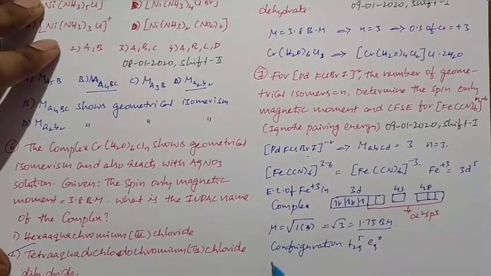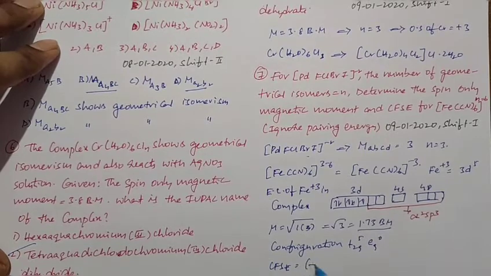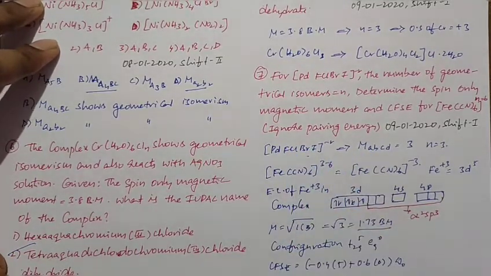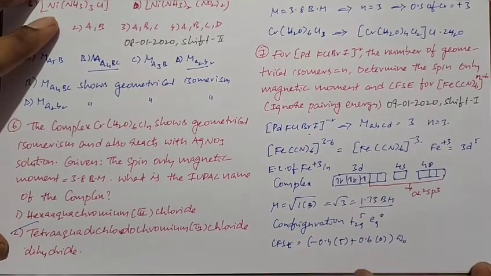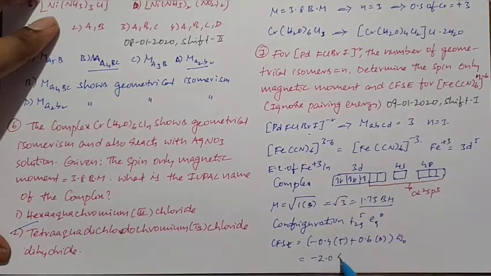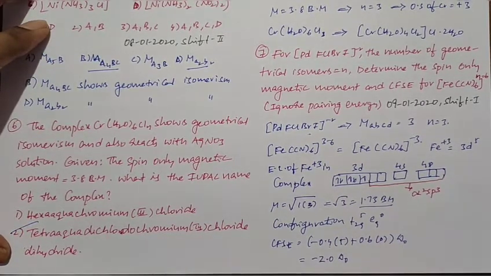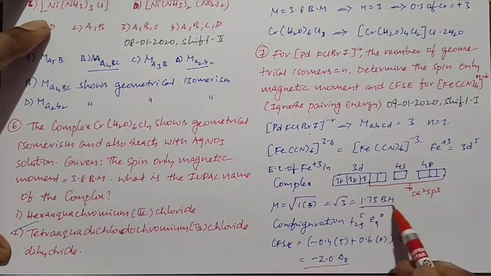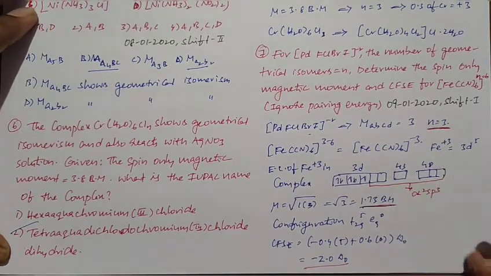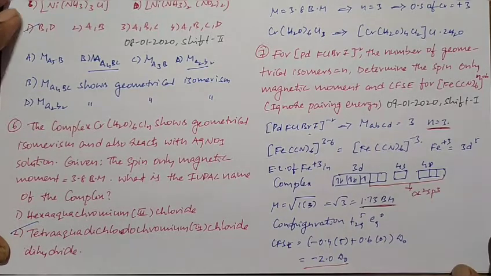So the crystal field splitting energy is equal to minus 0.4 into 5 plus 0.6 into 0 into delta naught. Here they said ignore the pairing energy, so that's why we didn't take the pairing energy. After simplification, 0.4 into 5 gives 2, so minus 2.0 delta naught. This is the crystal field splitting energy of Fe(CN)6, and this is the spin-only magnetic moment, and this is the number of geometrical isomers for the given complex of MABCD type structure.